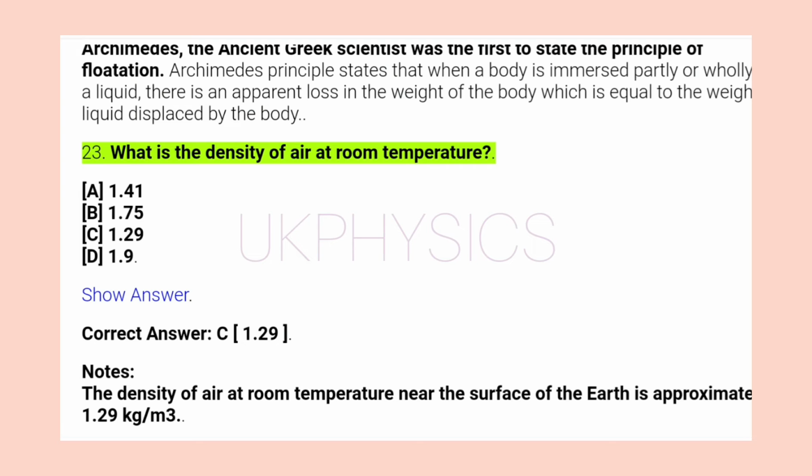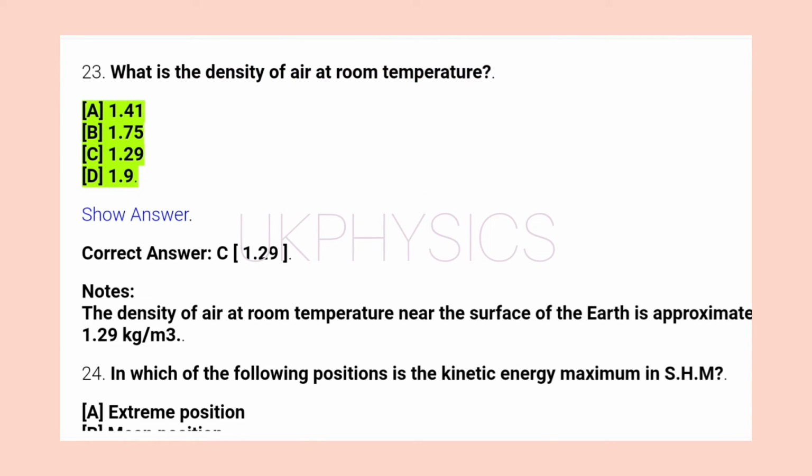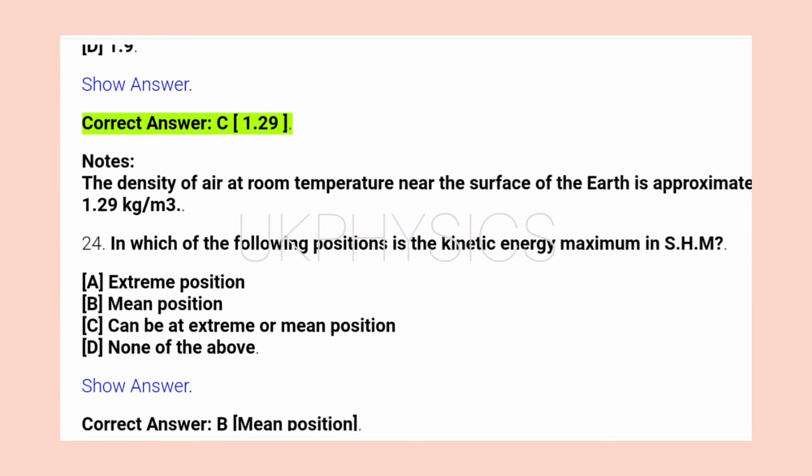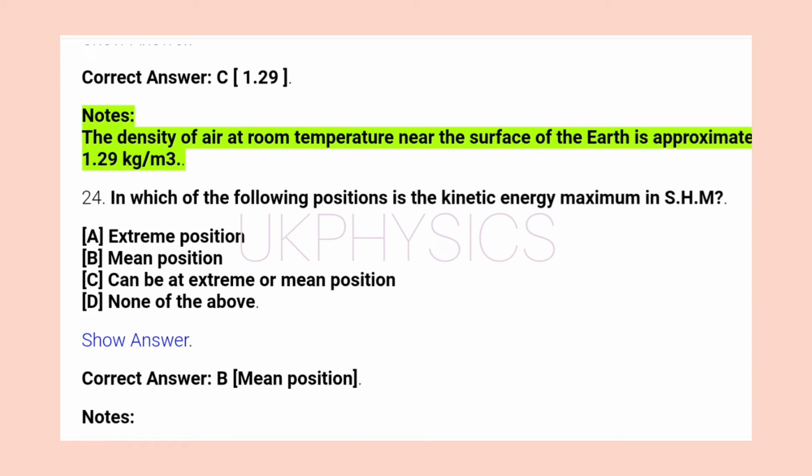23. What is the density of air at room temperature? A. 1.41, B. 1.75, C. 1.29, D. 1.9. Show answer. Correct answer C. 1.29. Notes: the density of air at room temperature near the surface of the Earth is approximately 1.29 kg per cubic meter.